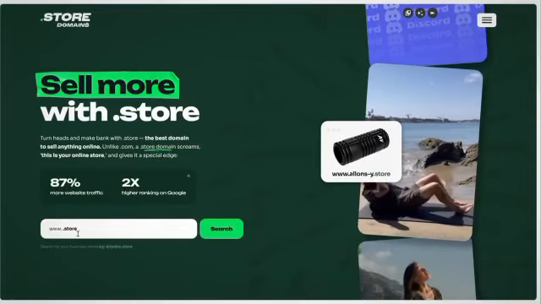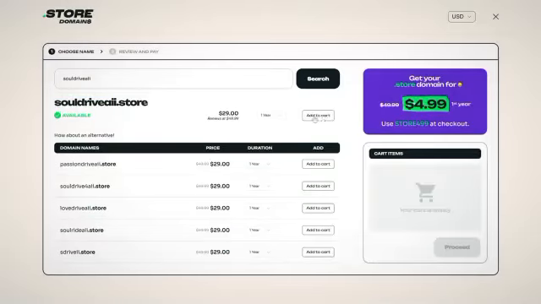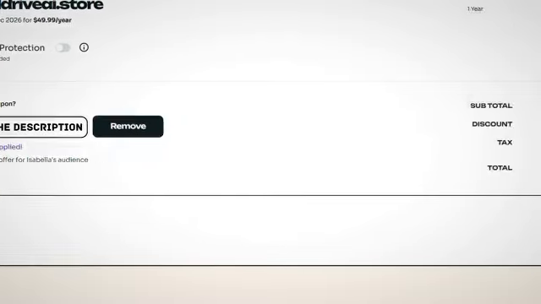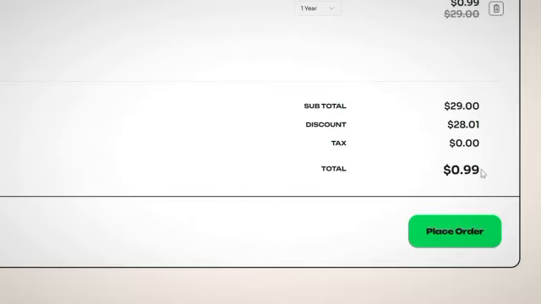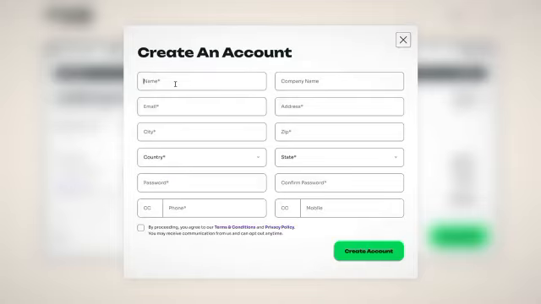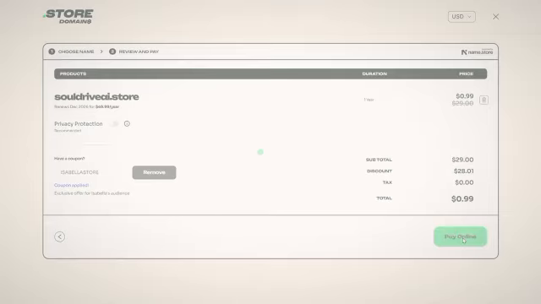So go straight to get.store, search for your brand name, click Add to Cart, and proceed. If you add this promo code, you'll get the domain for just 99 cents. You'll need to deselect privacy protection. It's not that important. Now click Pay, create your account, and complete the purchase.